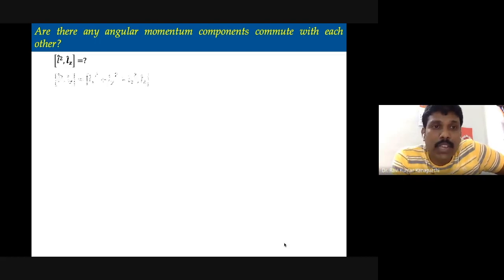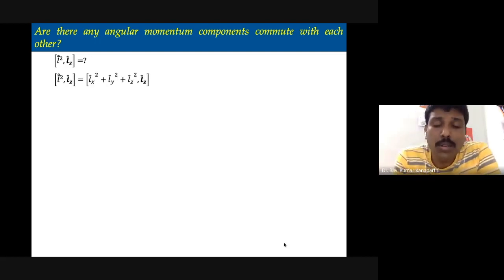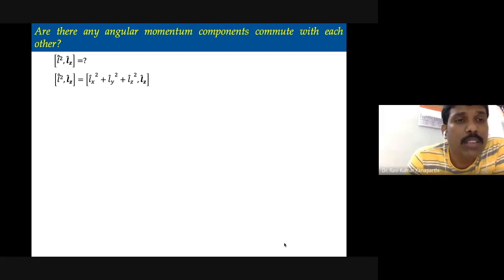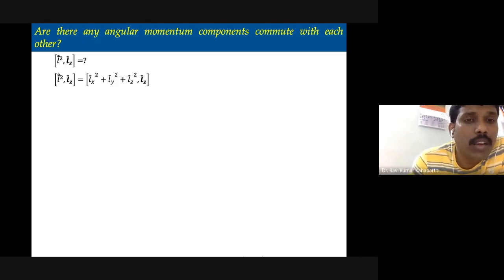If you want, maybe I can quickly rush through the derivation of this, to show you that L square, the square of the total angular momentum, commutes with the z component of the angular momentum. That is what we can prove. How can we prove this? Well, L square, the total angular momentum, is given by Lx square plus Ly square plus Lz square, and the commutator is with Lz.